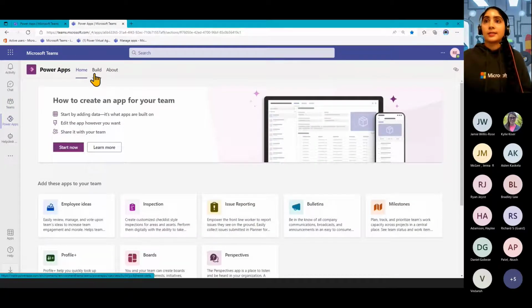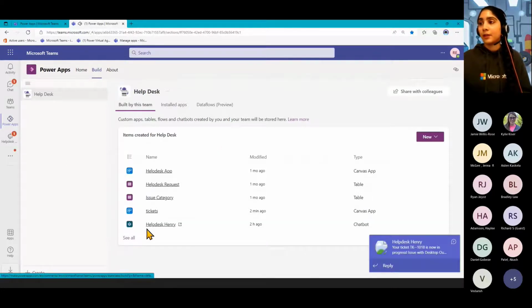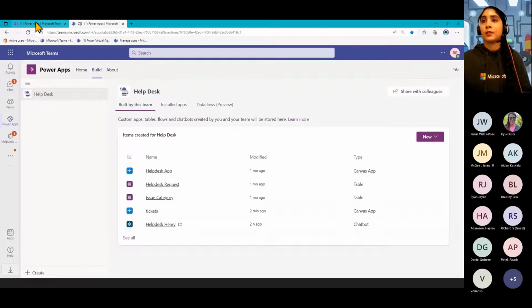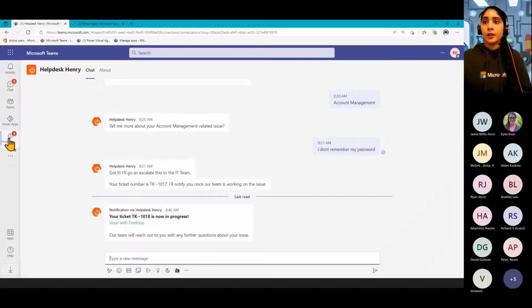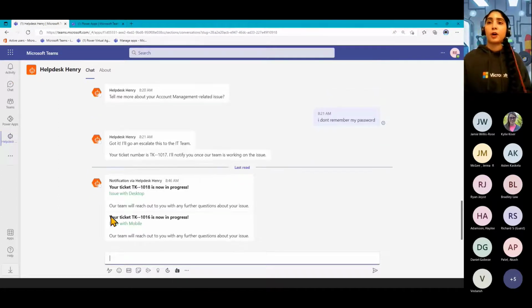I'll open up the one that I'm using today, back in our Helpdesk team. Oh, there we go. Let me open it up here. The end result of that one is, as I change the ticket status, it's gone back to my conversation with the bot and notified me, giving me an update on it. I find this is a good way to send people updates on things. I have another bot I'll show you that I've built as well, which is built around the proactive messaging. So there we go, all happened at the same time. The two that are now in progress, we can send people that.